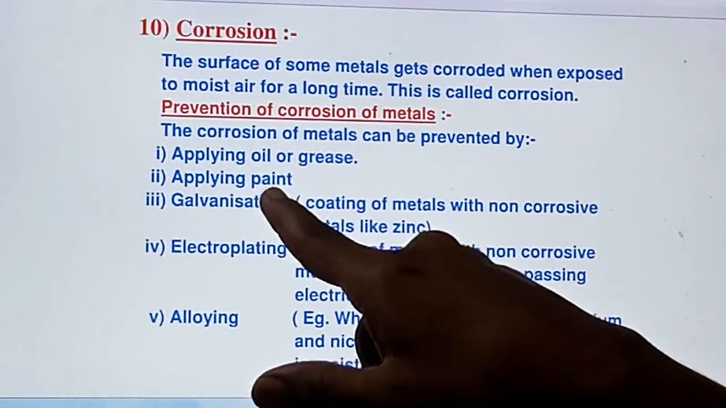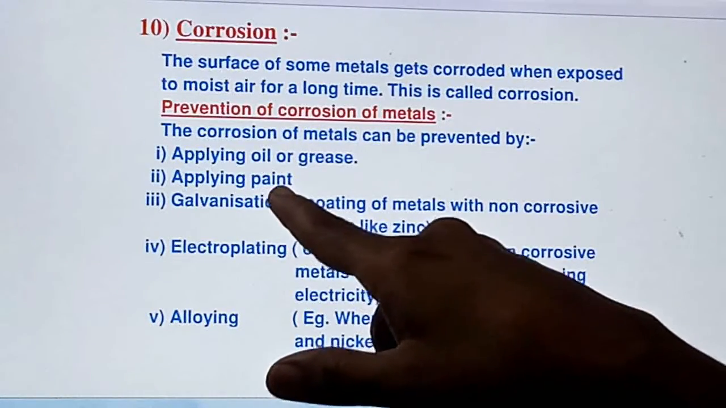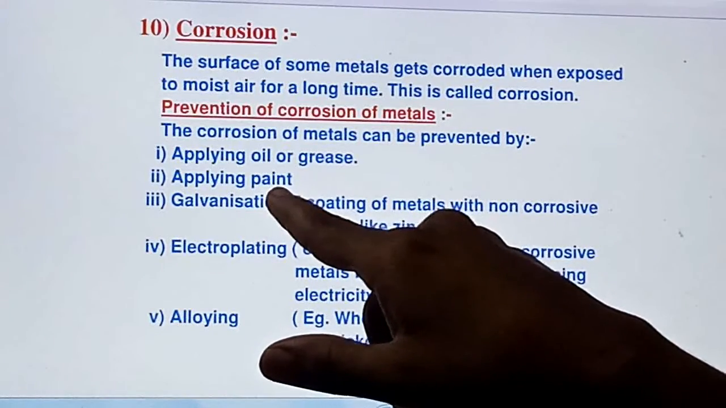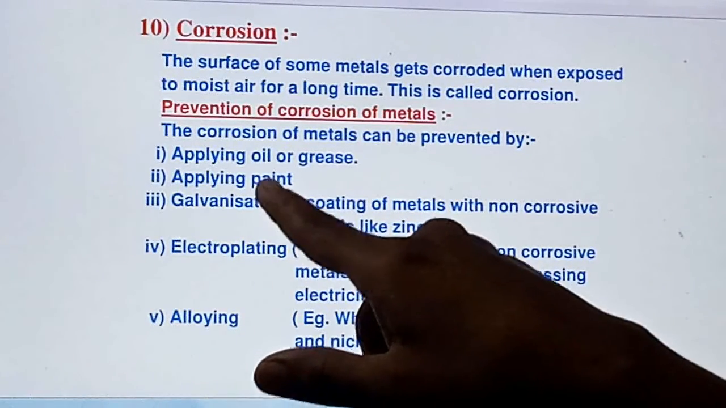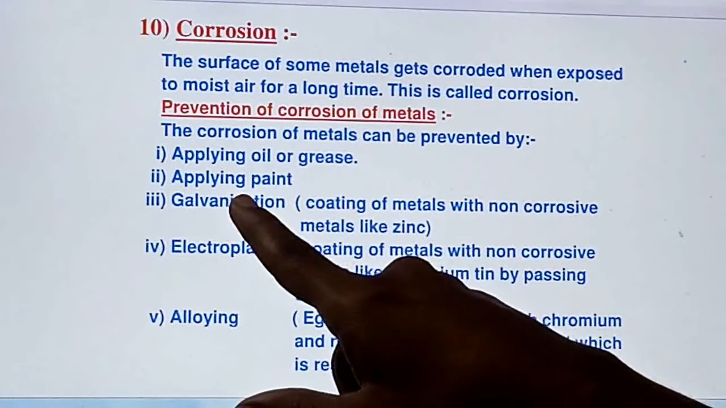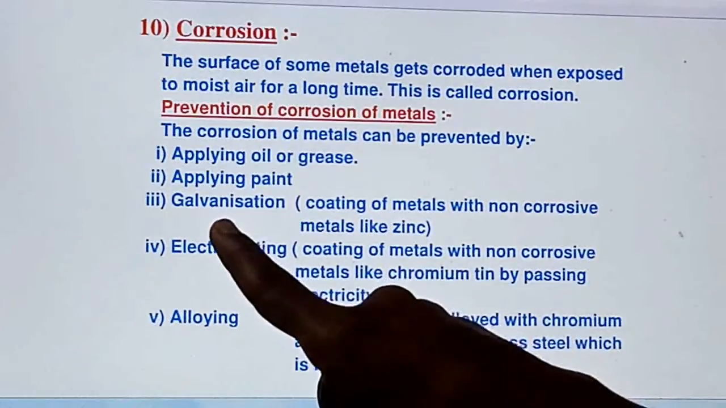Maybe you have seen that whatever iron things are made, generally they are painted, right? Either maybe black color or any other color, but paint will be given. So this will stop corrosion of that metal.